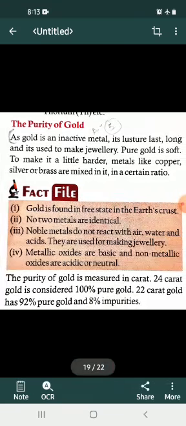Next question, write a short note on the purity of gold. Answer: gold is an inactive metal, its luster lasts long and it is used to make jewelry. Pure gold is soft. To make it a little harder, metals like copper and silver are mixed in it in a certain ratio. The purity of gold is measured in carat. 24 carat gold is considered 100% gold. 22 carat gold has 92% pure gold and 8% impurities. In 18 carat gold, 75% pure gold and 25% impurities are mixed.